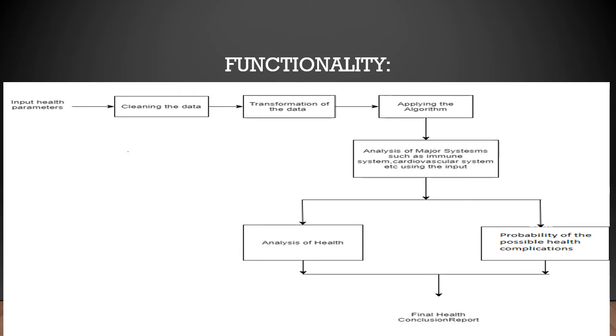The health parameters will be taken as inputs and then the data will be cleaned and transformed for the algorithm. Then in the algorithm, the analysis of major systems such as the immune system and cardiovascular system will be done based on the input parameters, and two reports would be generated: an analysis of the health and the probability of possible complications. Based on the two reports the final conclusion would be drawn.